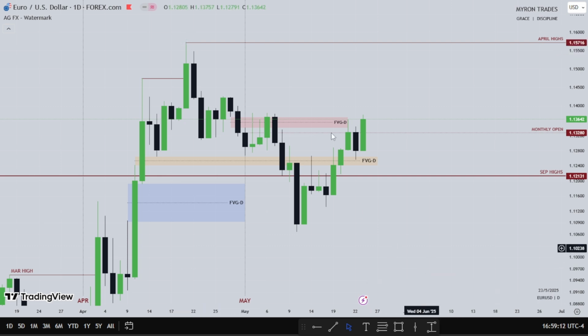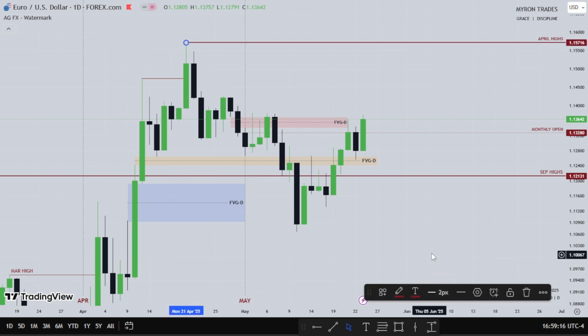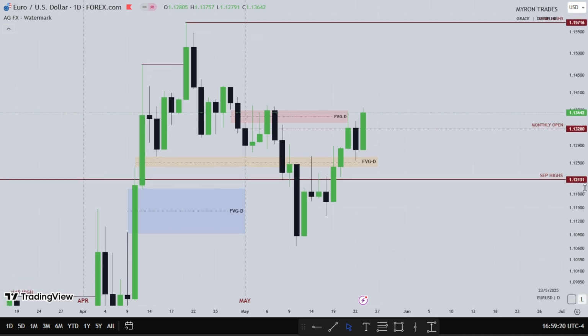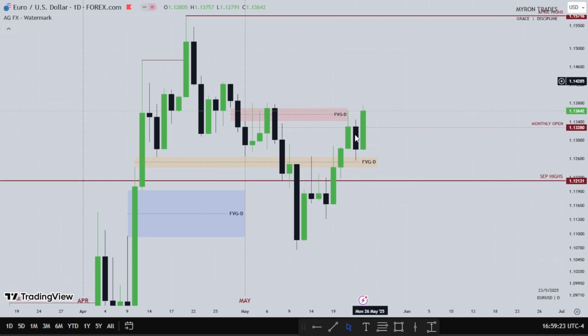So this is April highs, and you can see how sluggish the euro is compared to the pound. This is the third week price action for the euro. This is Monday, this is Tuesday, this is Wednesday. You can see this fair value gap right here. You can see how price uses it as resistance to go lower, fills in this fair value gap, then finds support and starts trading higher.